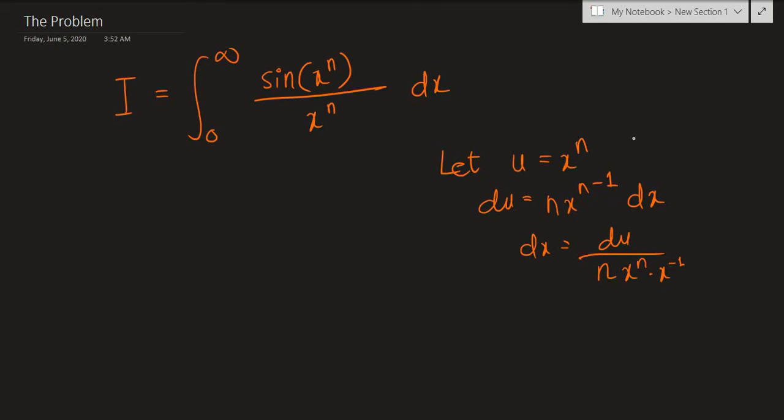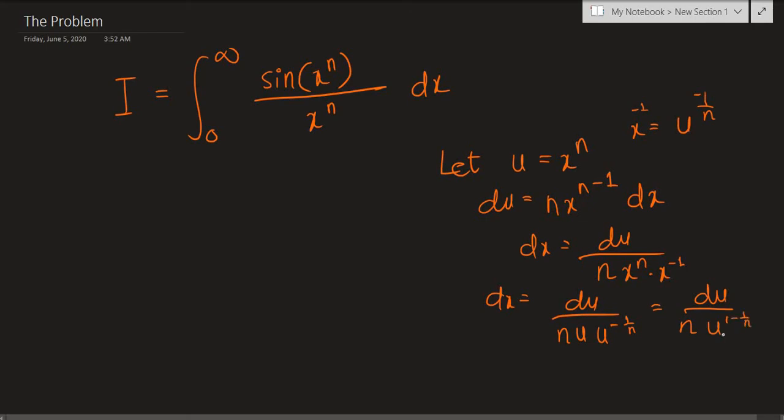So now notice that x is nothing but u to the 1 over n. So x to the negative 1 is u to the negative 1 over n basically. So this means that dx is nothing but du over n times x to the n, which is u, times x to the negative 1, which is u to the negative 1 over n. So this becomes du over n times, using properties of exponents again, u to the 1 minus 1 over n power.